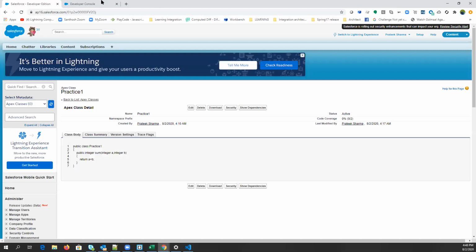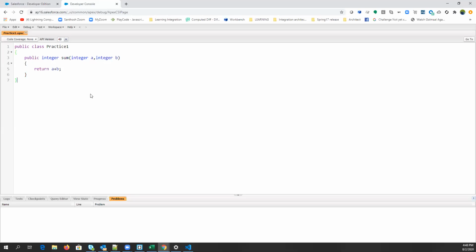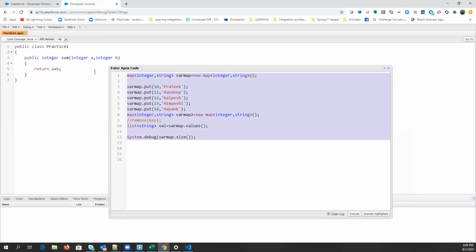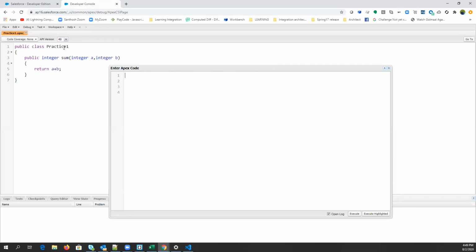Okay, guys. So now, let's say I want to execute this sum method, then what will I do? You have to create an object to call this method. In order to call this method, we need to create an object of this class, right? So what's the way to call this? Practice 1. You can type any name here, equals to new Practice 1, and then you can simply call it like obj dot method name, the method sum. Can I call it like this?